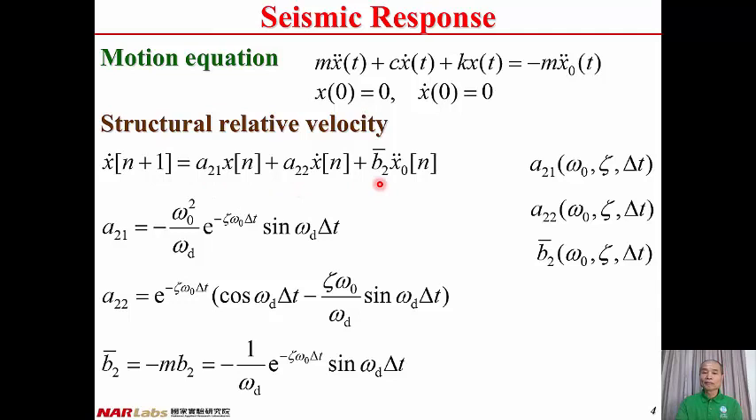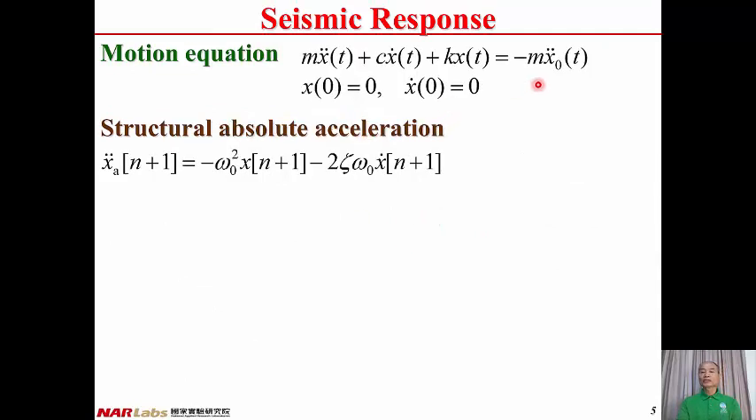A21, A22, and B2 bar are coefficients determined by the natural frequency of the structure, omega 0, damping ratio of the structure, zeta, and sampling period of the ground acceleration, delta t. Therefore, A21, A22, B2 bar are coefficients that do not vary with time. They are constants.